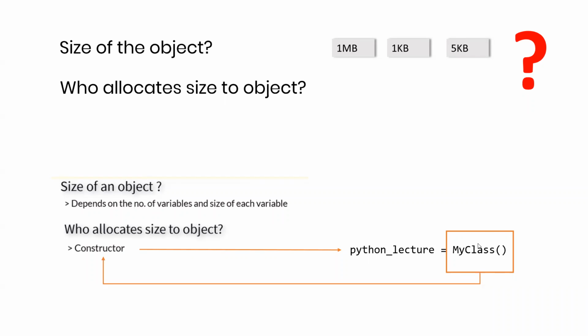That's why my class is the constructor. On the basis of that built-in function, on the basis of that blueprint, this entire Python lecture object is created. That's why the class on the basis of which it was created is the constructor that constructs the object. See, in Python, everything is so relatable.